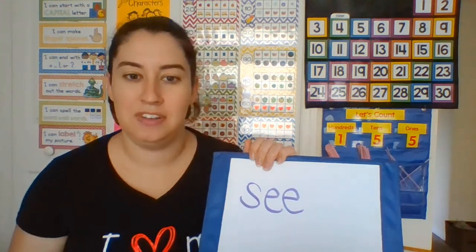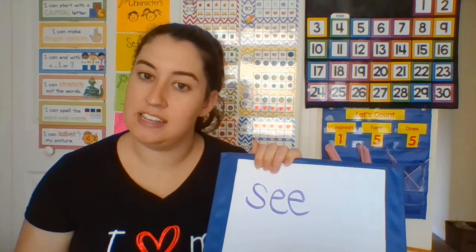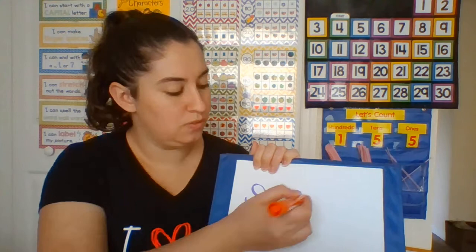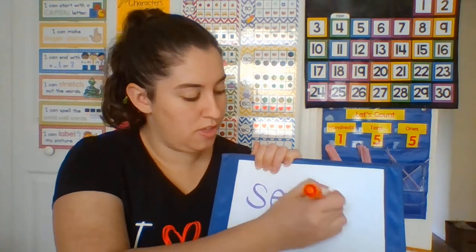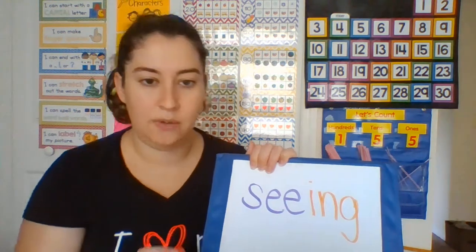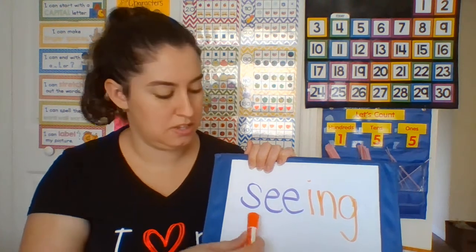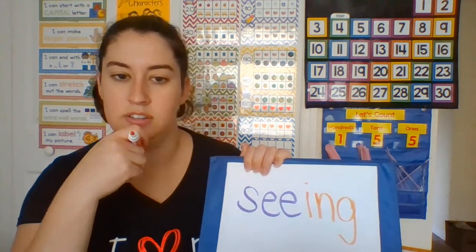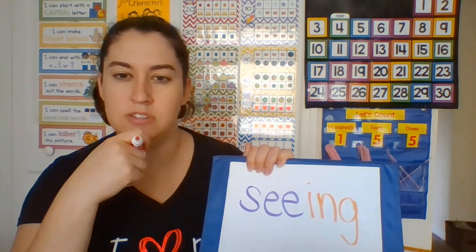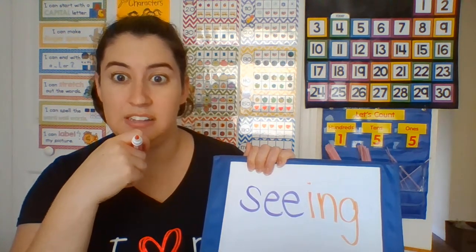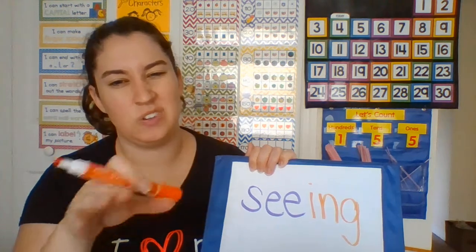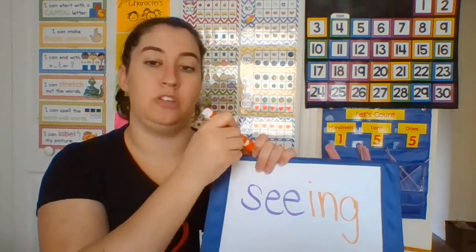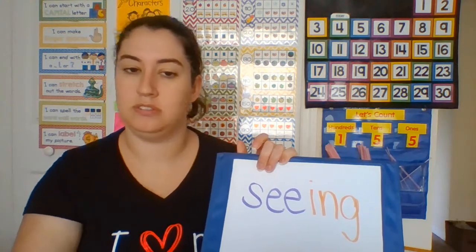So see, and if I say I see a walrus, I can now change it to this. And what does our word become? Seeing. What's our word? Seeing. Now, normally this isn't one that we use, but that's okay. We're still using that concept.